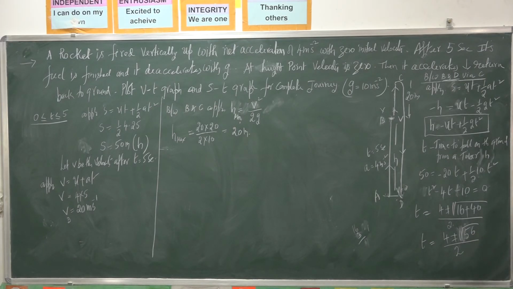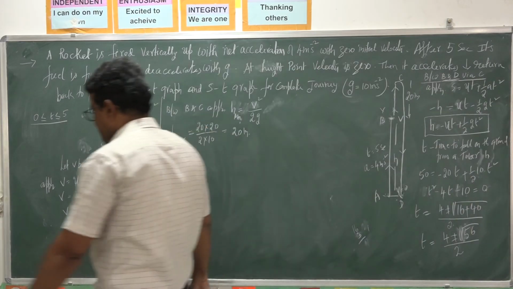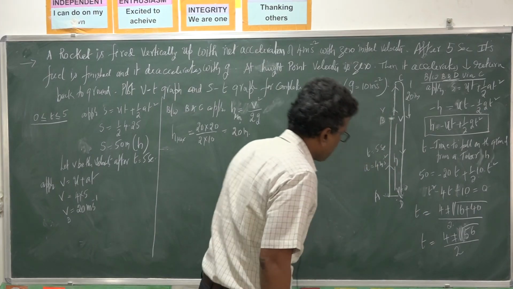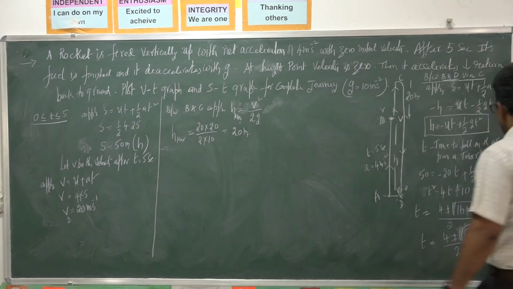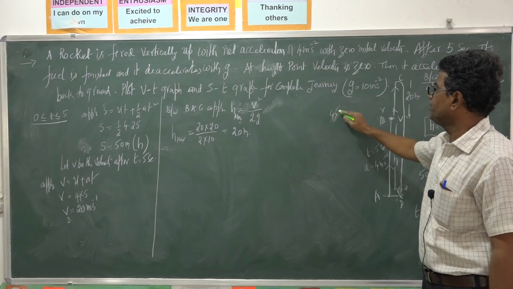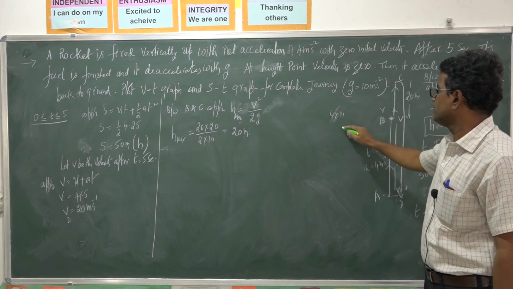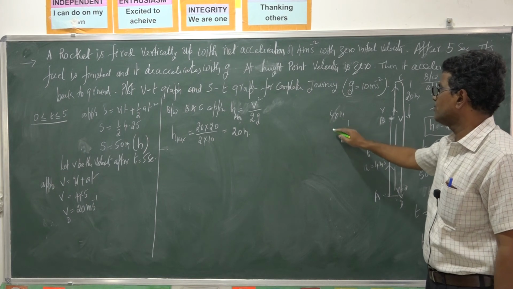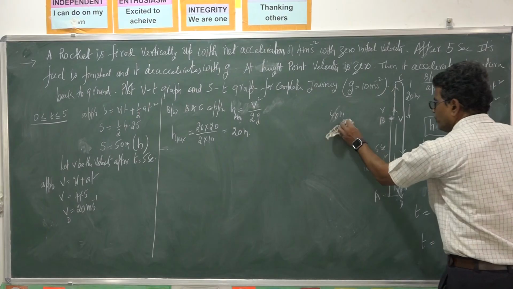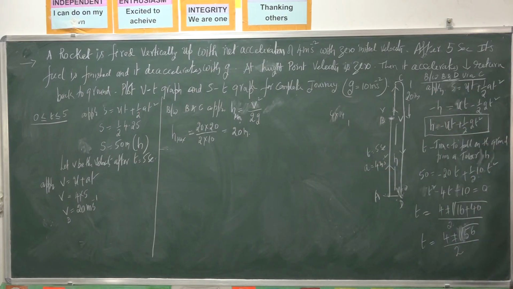We have 4 into 14. So root 56 is 2 into root 14.